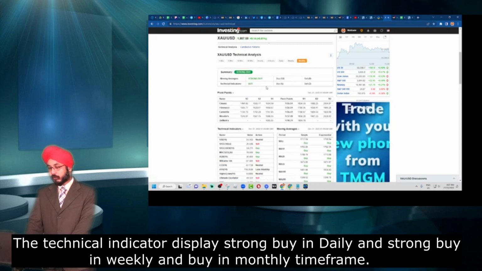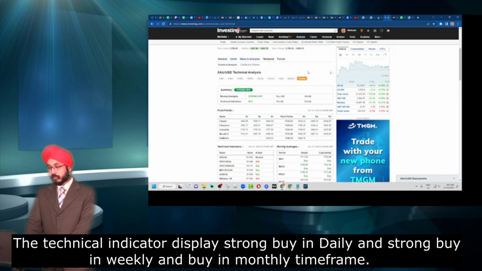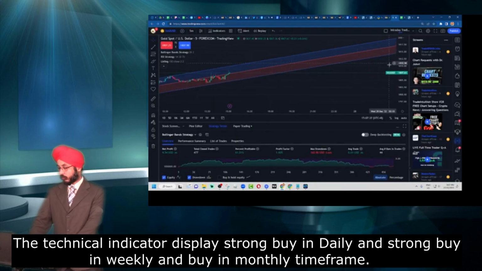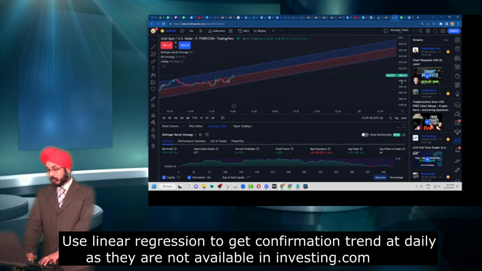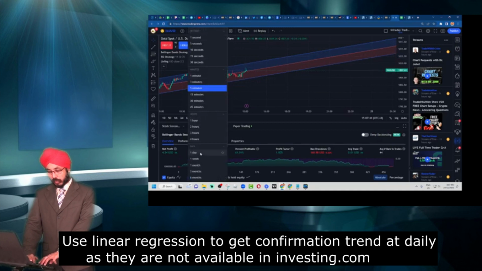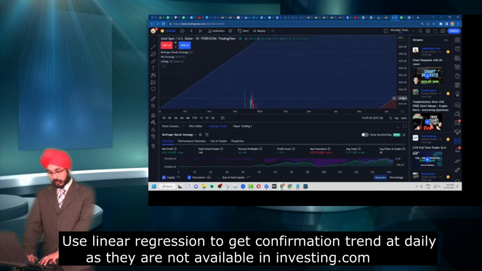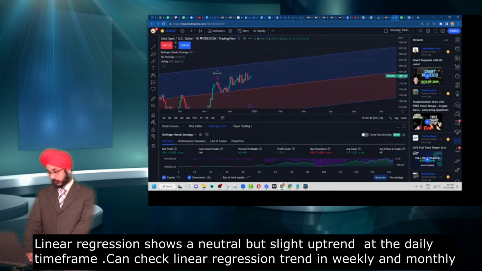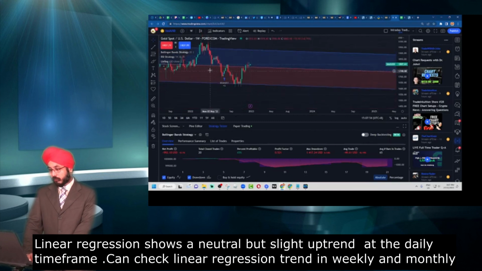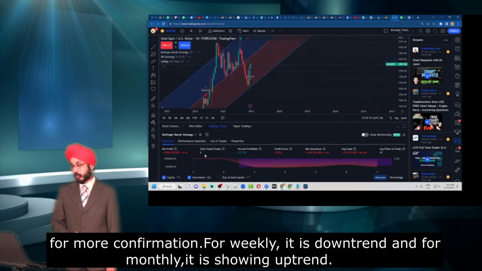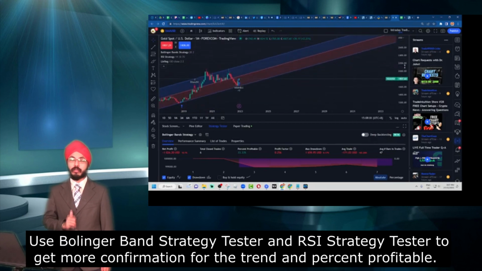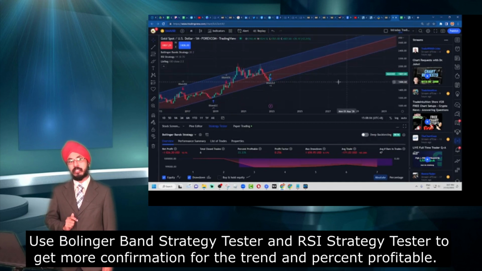What we could do is use another indicator which is known as the linear regression. We can do this by looking into TradingView, and as we can see at the daily, we have a slight uptrend. We can go and check with the weekly as well, where we would be able to see the trend to be neutral. And if we go to the monthly, we would be able to see that it is an uptrend. We can also use 2 types of strategy tester, which are the Bollinger Band strategy tester and the RSI strategy tester.